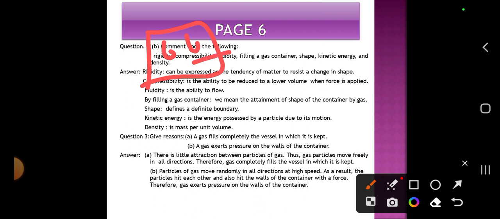Therefore, gas completely fills the vessel. Now, these particles move randomly in all directions with a high speed. As a result, the particles hit each other and also hit the walls of the container with a force. Therefore, a gas exerts pressure on the walls of the containers.